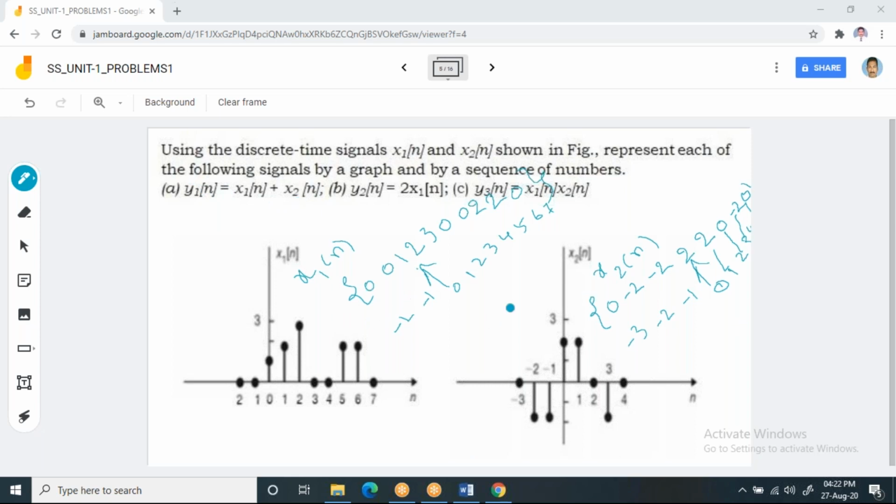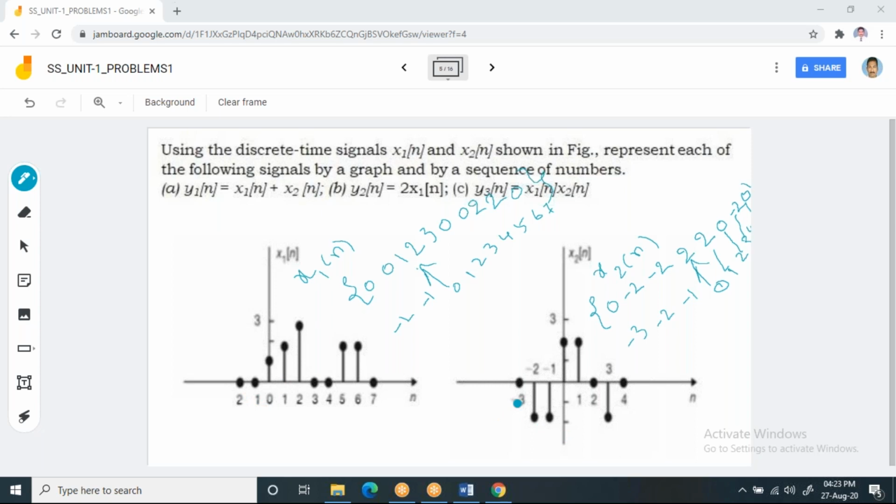That means you need to add these two signals. Then that becomes y1 of n. y2 of n equal to 2 into x1 of n. That means you need to multiply x1 of n by 2. That is y2 of n. y3 of n equal to x1 of n multiplied with x2 of n. Here the technique you have to use is addition, multiplication, or scaling, whichever is required. You have to do it for the same sample.